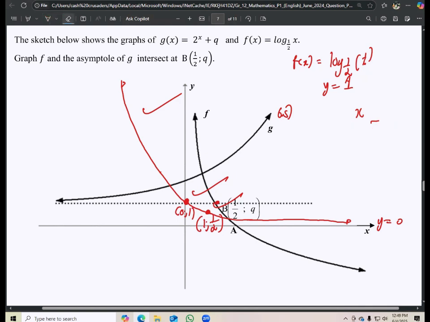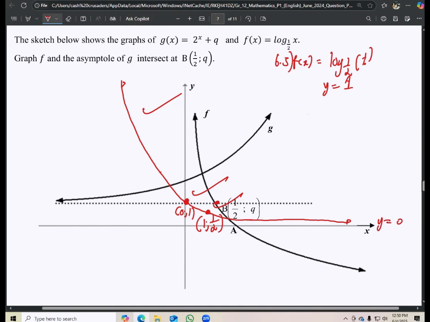Almost got me confused there. Or we can just use this. So f of x is equals to, so that's basically the same thing that I did for here. F of x is equals to log base 1 over 2 of x. And then this is just log, yes. So it's quite the same thing. So I can just say, this is my 6.5 right here. This is my 6.5. So I was using it to find the other point. And then basically I just got that one as well. So this is my 6.5.